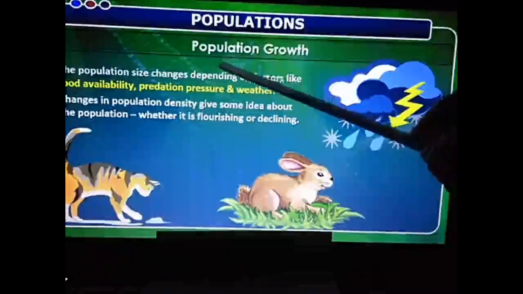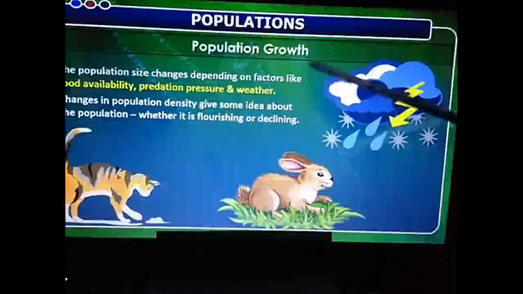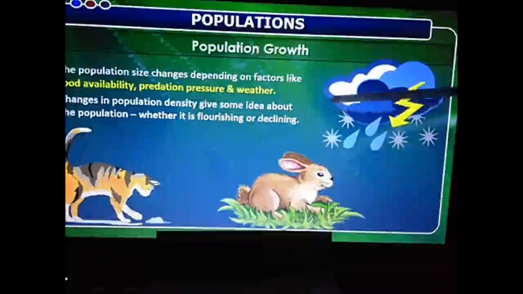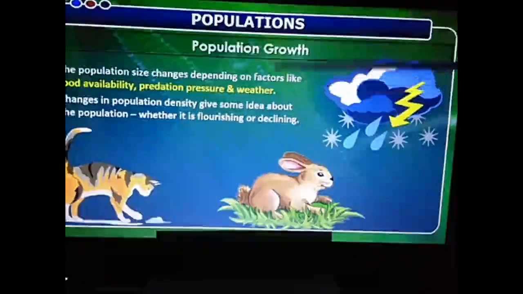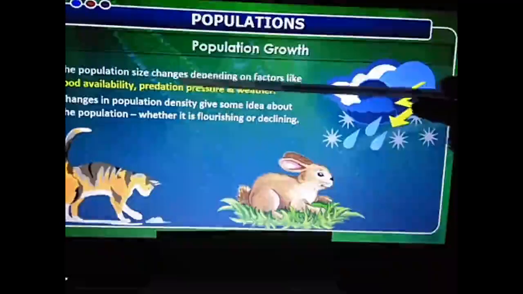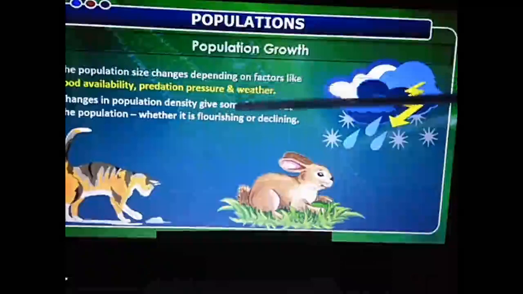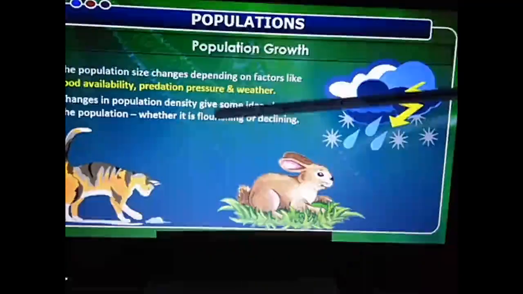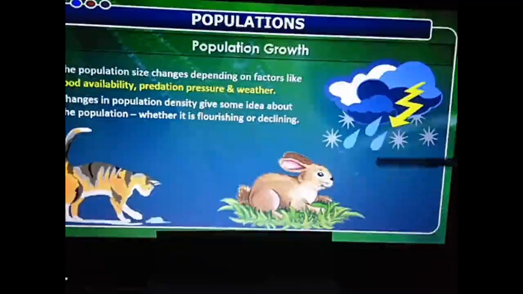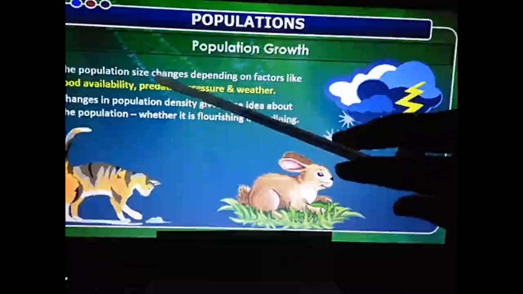Now, this population growth depends upon various factors. The size of the population, that is, if there are 4 lotus in a pond, it can become 8 or it can become 3, depending upon certain factors. Why is this population size changing?